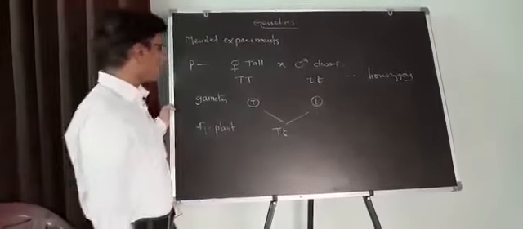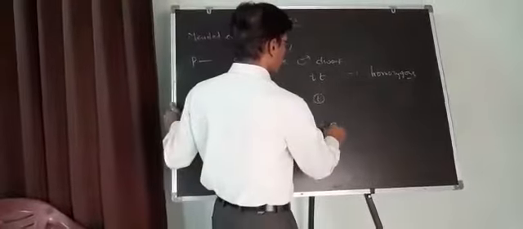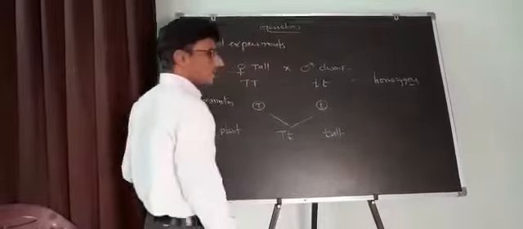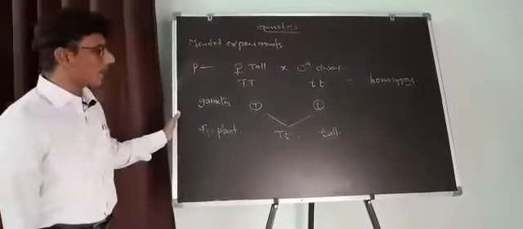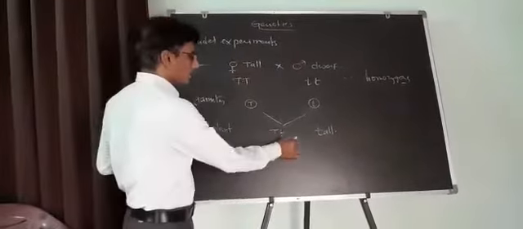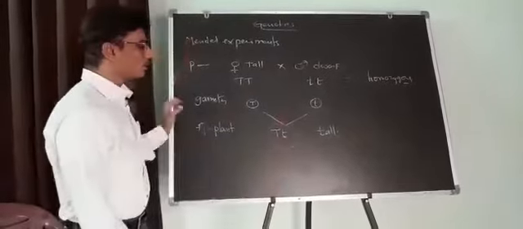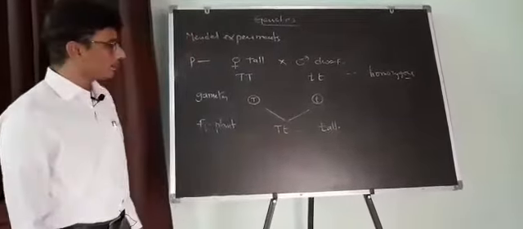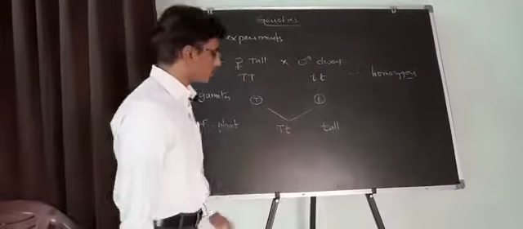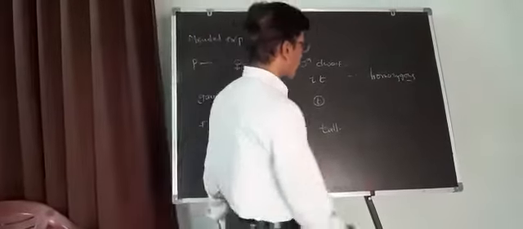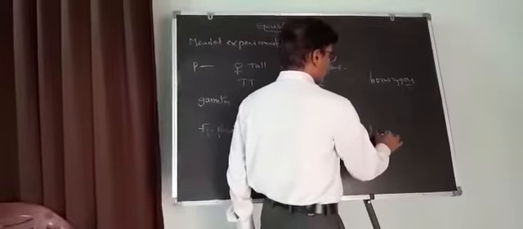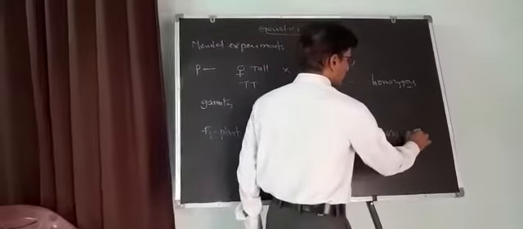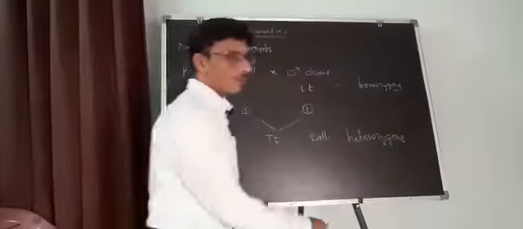All F1 plants are tall plants physically, but their alleles are capital T and small t. This condition is called heterozygous.